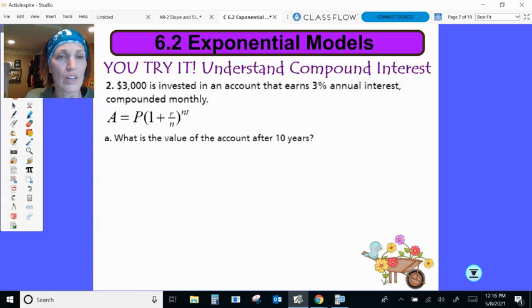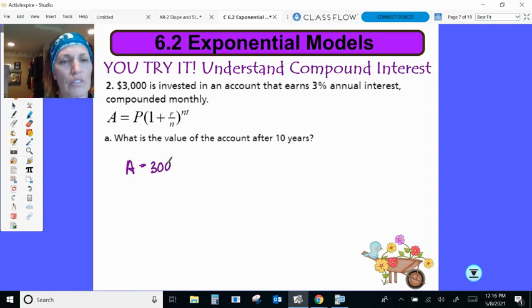Okay, all right. So now you try it. Maybe pause the video. See if you can figure this out. $3,000 is invested in an account that earns 3% annual interest compounded monthly. What is the value after 10 years? So we want to know how much is going to be in our account. We initially put in $3,000. 1 plus my interest rate is 3, so I'm going to put 0.03 divided by monthly, which is 12.